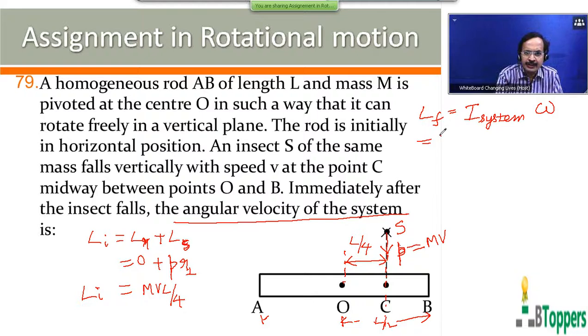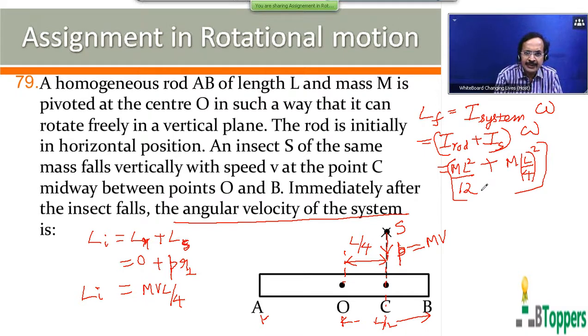Moment of inertia of the system is equal to moment of inertia of the rod plus moment of inertia of the insect about the axis passing through the point O. Moment of inertia of the rod about the axis passing through the center of the rod and perpendicular to the length of the rod, you can write as capital M into L square by 12. Moment of inertia of the insect, you can write M into L by 4 square, because the insect has the same mass as that of the rod according to the problem.